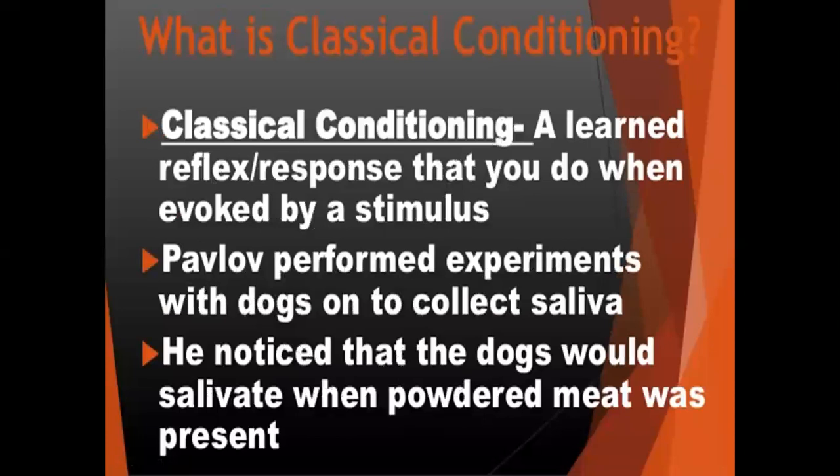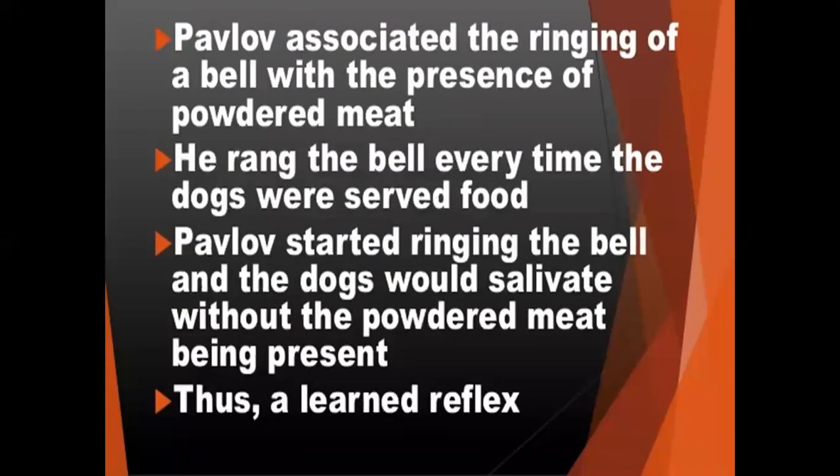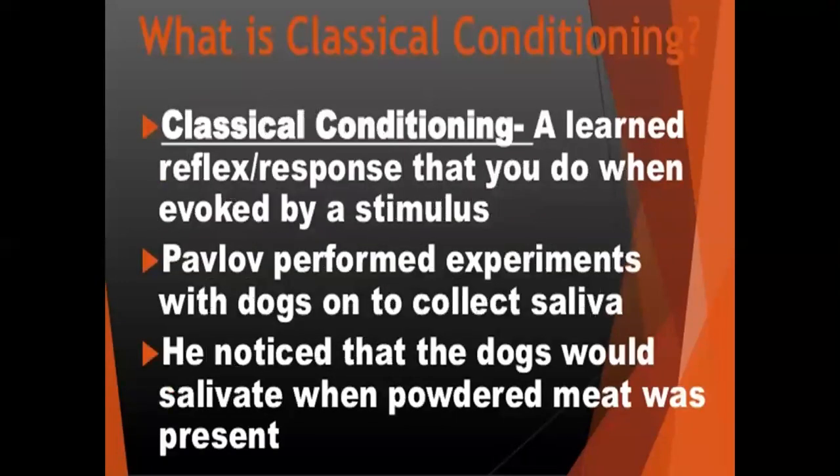Now let us see what classical conditioning is. Classical conditioning is a learned or reflex response that is evoked by a stimulus. Let me explain that experiment so that it will help you get more information about it. As I said, Pavlov designed an apparatus, a table, to measure the quantity of saliva produced in response after showing the meat powder or the meat.